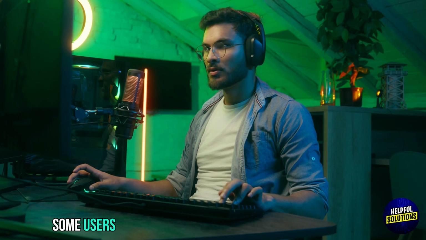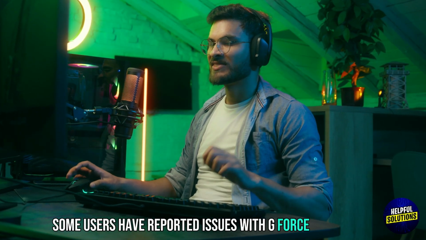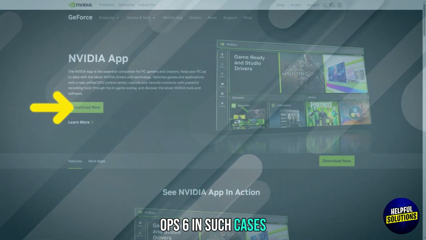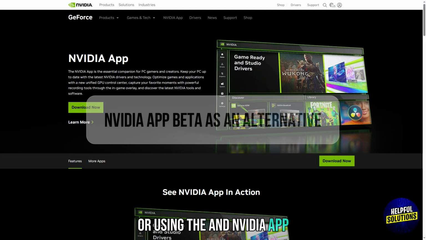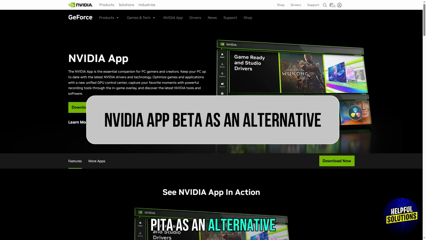Note, some users have reported issues with GeForce Experience not recognizing Black Ops 6. In such cases, consider reinstalling GeForce Experience or using the NVIDIA App Beta as an alternative.